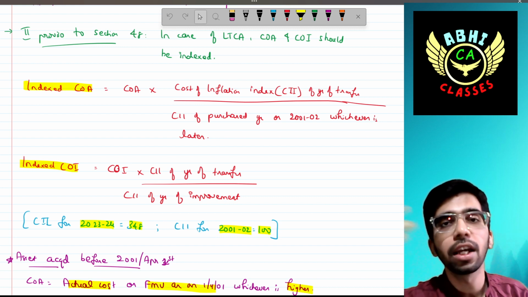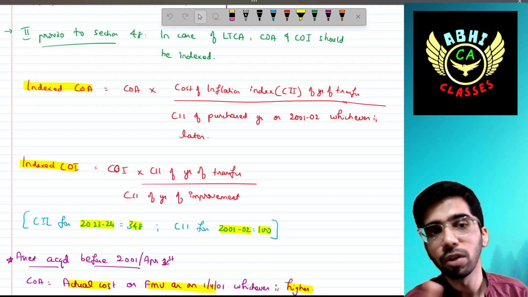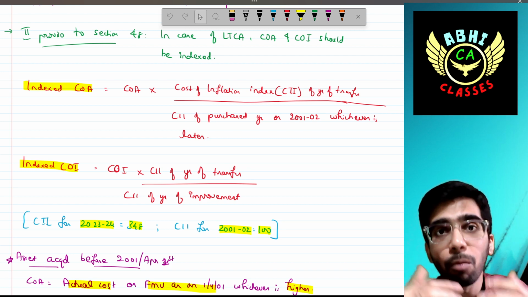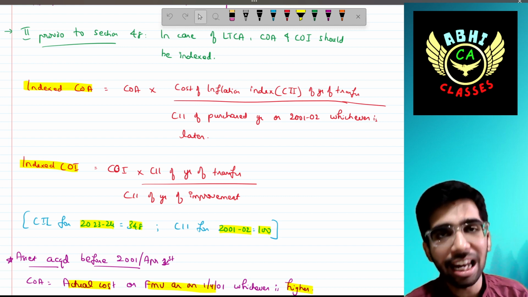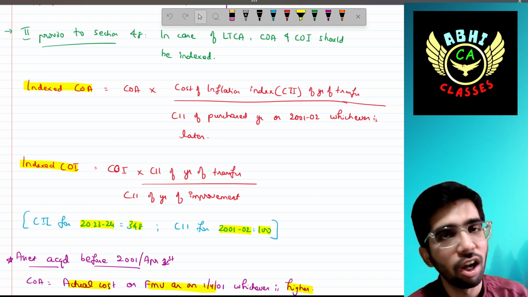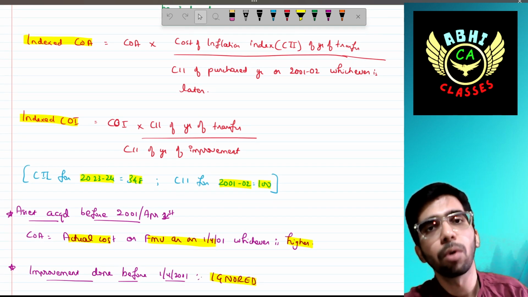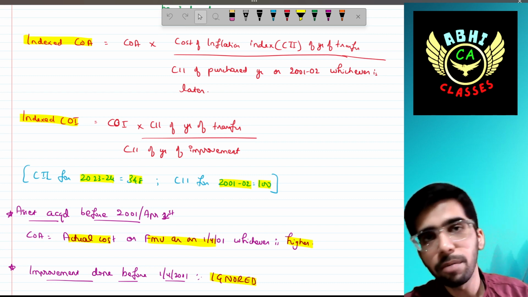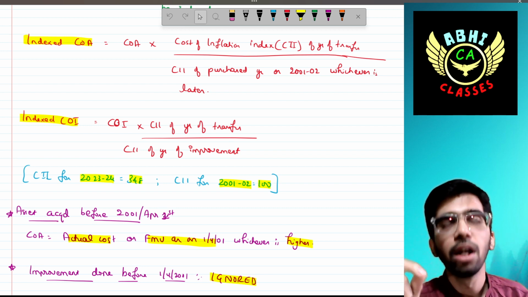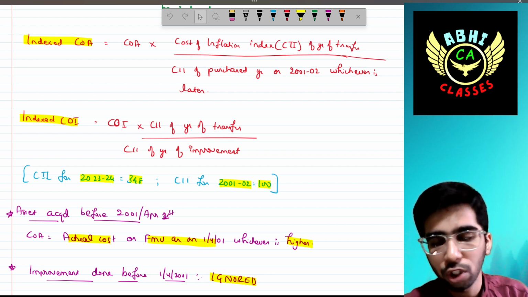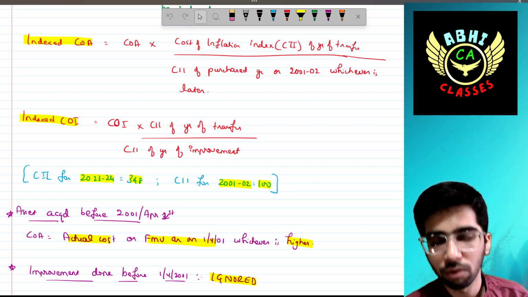Normally, the 10 lakh should be increased. The amount you arrive at should be more than 10 lakh because of inflation. If it is coming out less than 10 lakh, then there is some error in your workings. The same concept is applicable to indexed cost of improvements. If you have made any improvements some years ago, then the formula is the actual cost of improvement into the CII of the year of transfer, that is 23-24, divided by the CII of the year of improvement, which would be given in the question.